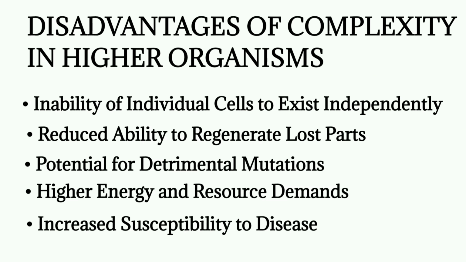So in summary, there is an increase in complexity from unicellular organisms to multicellular organisms. Higher organisms have a better chance of survival than unicellular organisms.